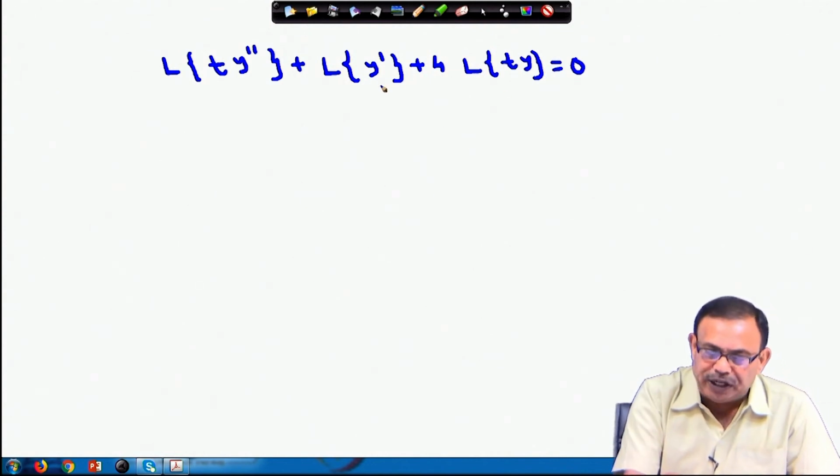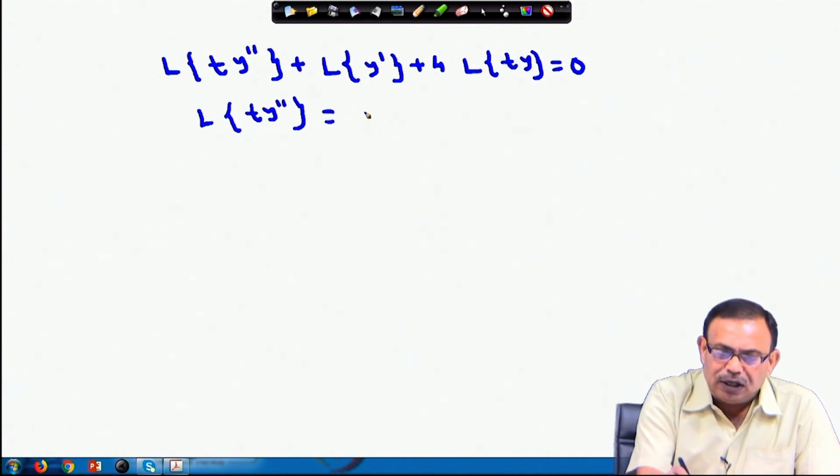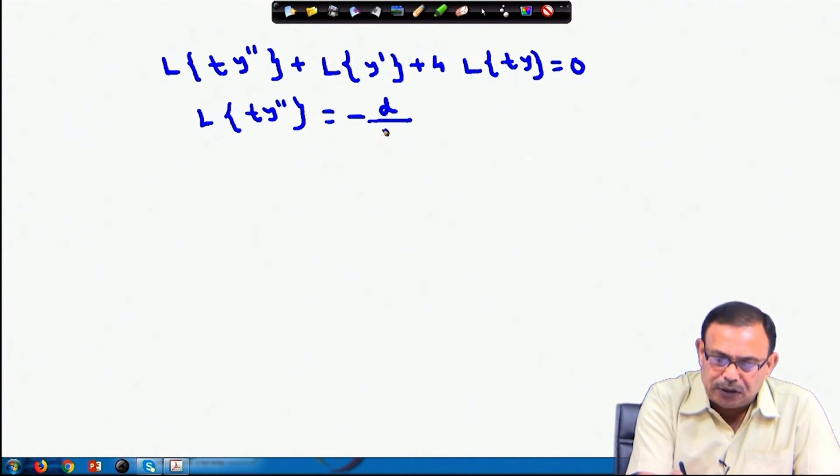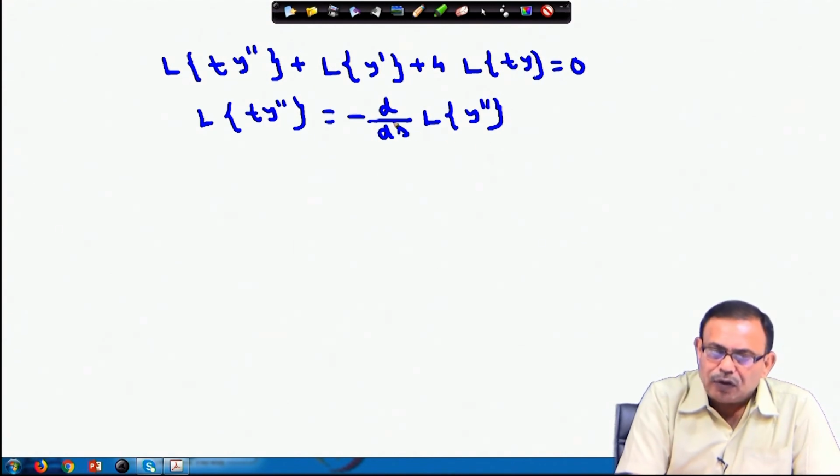Laplace transform of y dash we know. For t y double dash, I can write it from the property as minus d by d s of Laplace transform of y double dash.